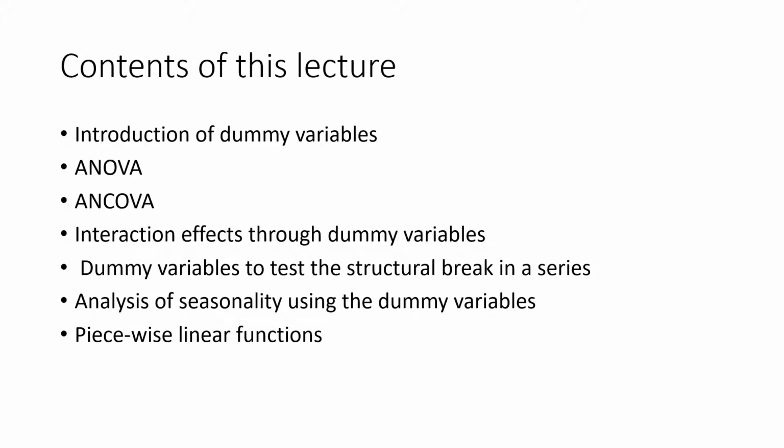Then we will talk about the ANOVA or analysis of variance model, and then we will have another model, ANCOVA or analysis of covariance. We will talk about the concept of interaction effect through dummy variables. Then we will talk about dummy variables used to test a structural break in a series, analysis of seasonality using dummy variables, and then piecewise linear functions.